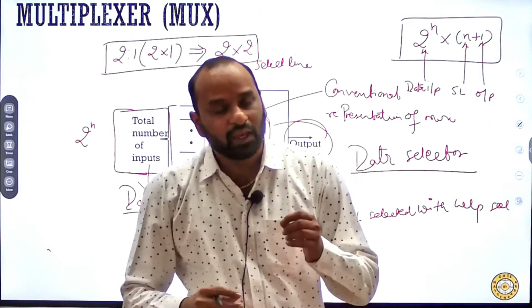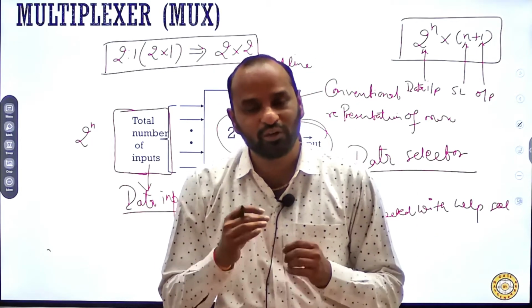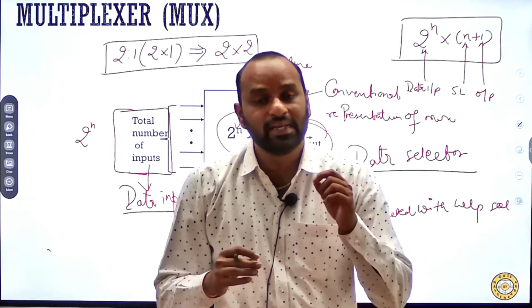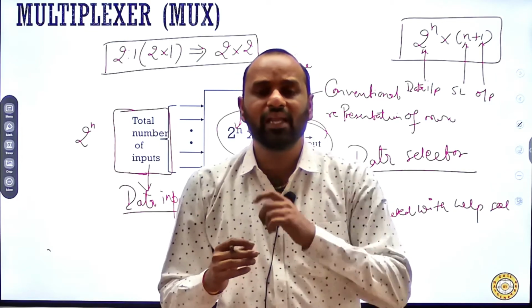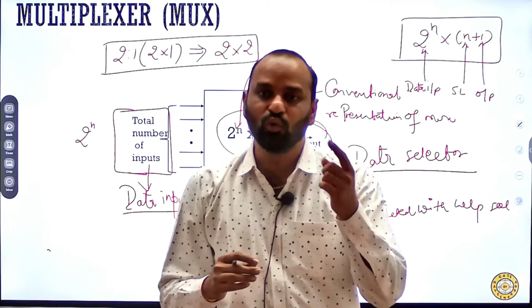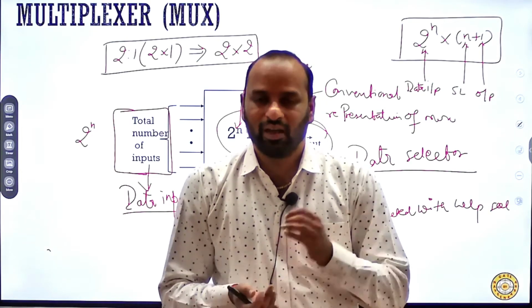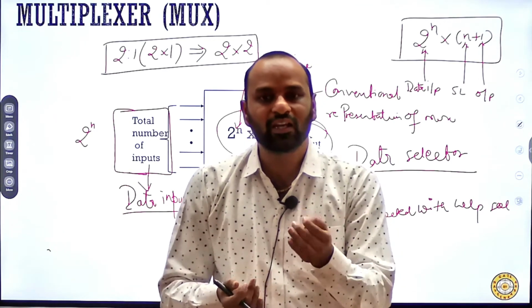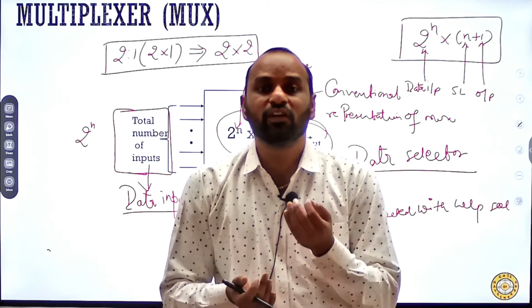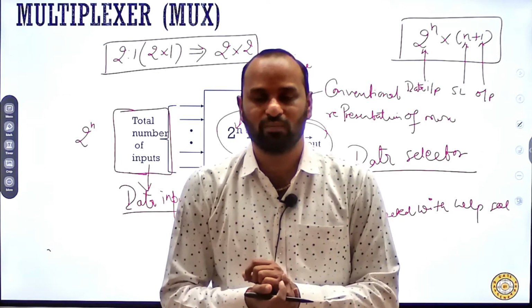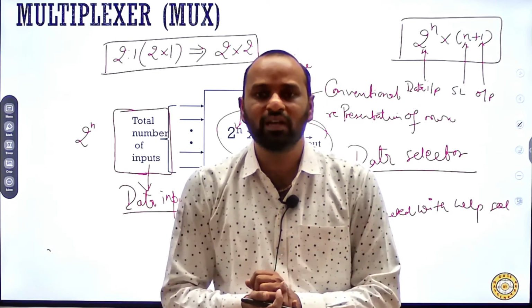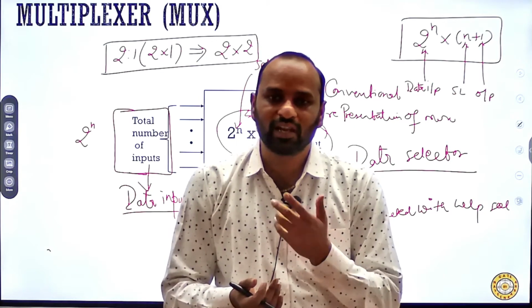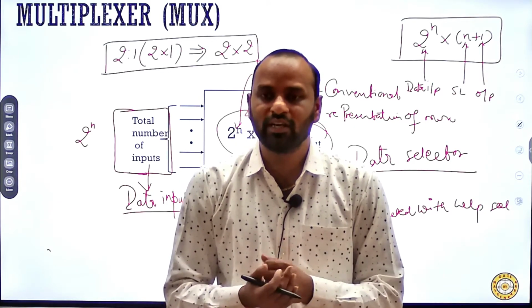So now if an examiner asks you in the GATE examination to design or realize an AND gate with the help of a 2 cross 2 multiplexer, then a student gets confused: sir, we have only one output for the multiplexer, while the examiner says the multiplexer has 2 outputs because it is written as 2 cross 2.